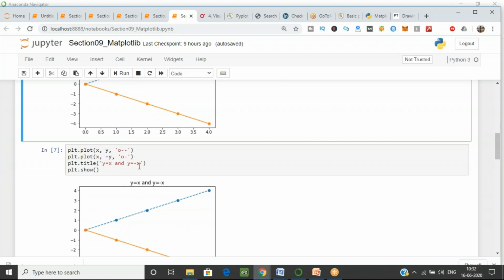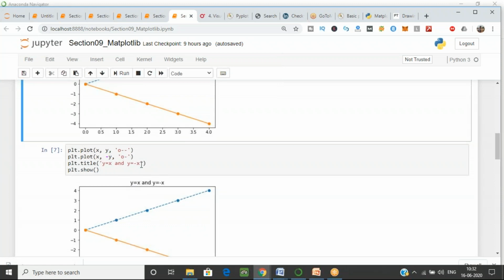The title should be in single quotes. I guess you know about single quotes and double quotes for strings or characters. I want to print the line as it is in the title, and by default the title will come at the top.